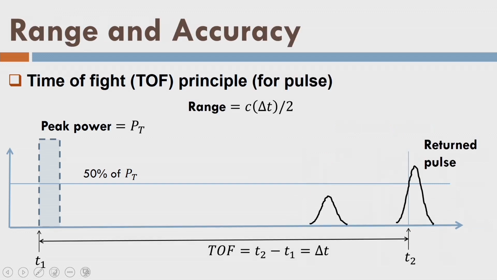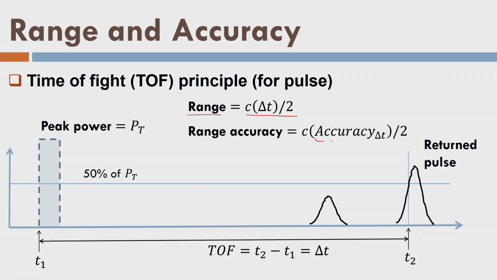So let us see the range and accuracy. As I already told, the range is c times delta t, and so the accuracy depends on delta t, the time measurement, and that decides the range accuracy or the resolution of the laser pulse.